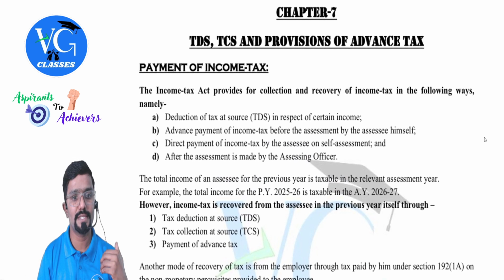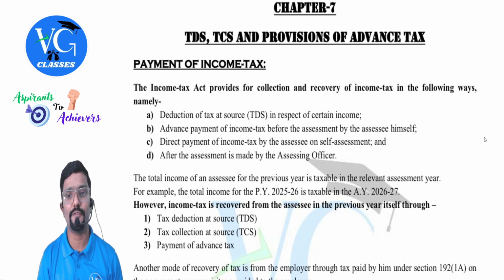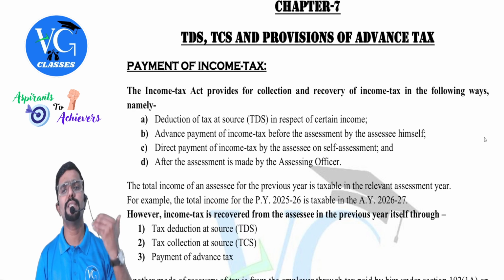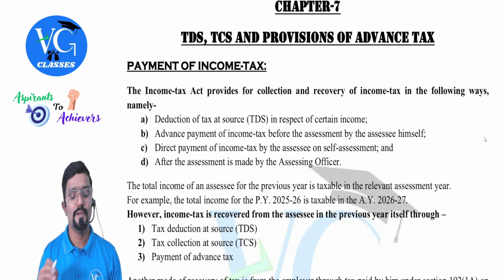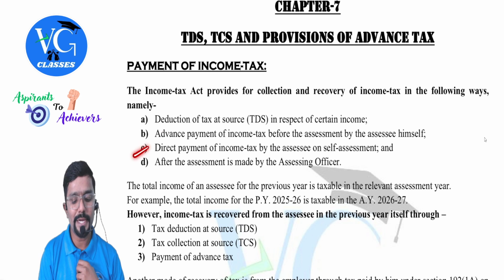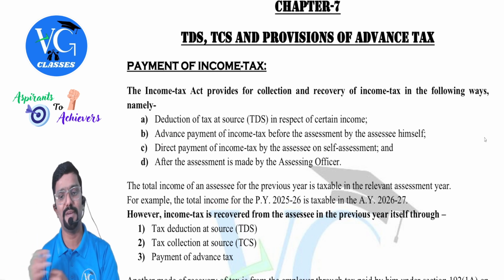Payment of income tax. The Income Tax Act provides for collection and recovery of income tax in the following ways, namely, in what all ways the government or the department will collect taxes, that is income tax. First one, deduction of tax at source in respect of certain income. Next, advance payment of income tax before the assessment by assessee himself, that is in the previous year itself it will be paid. Then direct payment of income tax by the assessee on self-assessment. This is in the assessment year.